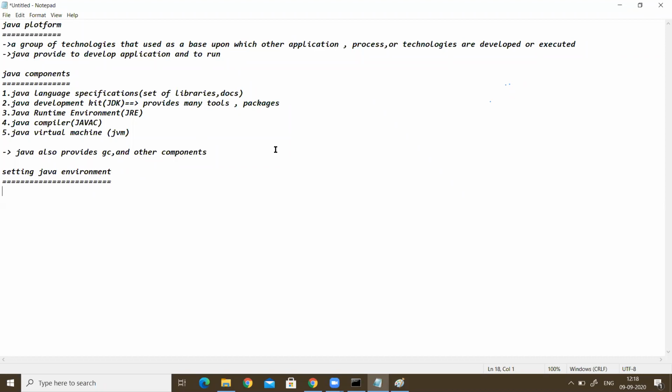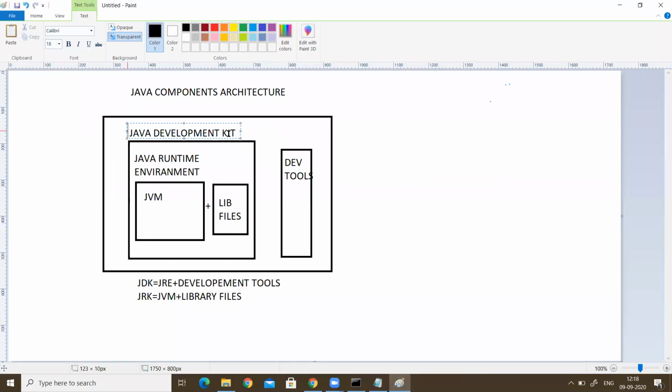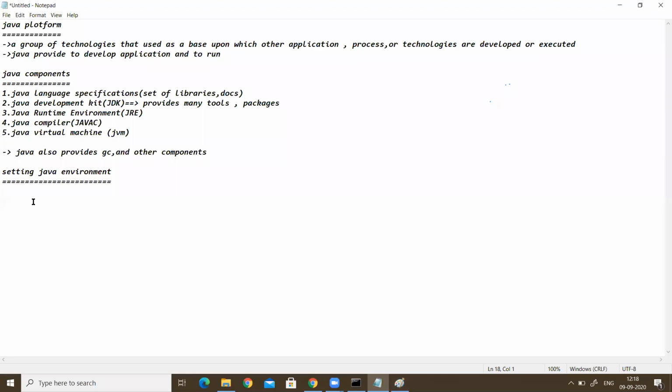When we install the JDK, we get the runtime environment, JVM, library files, and development tools. So the first thing is to install JDK.